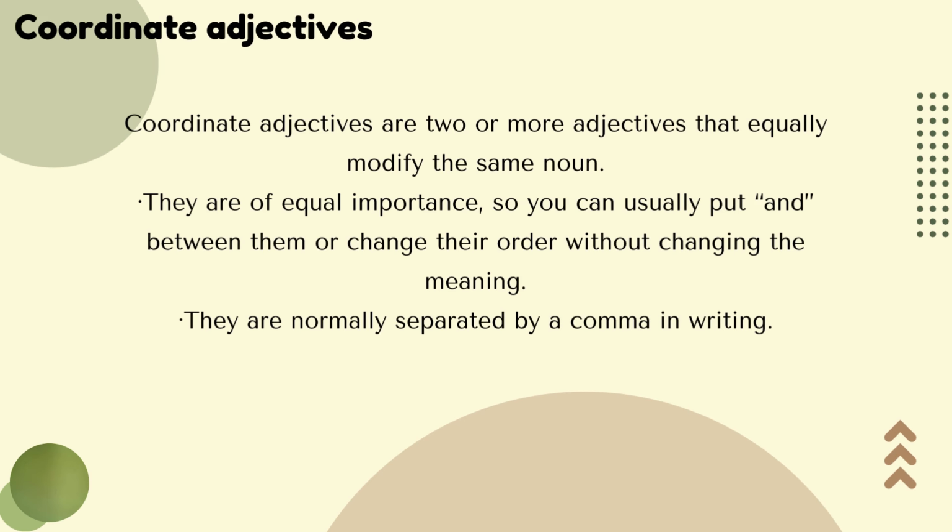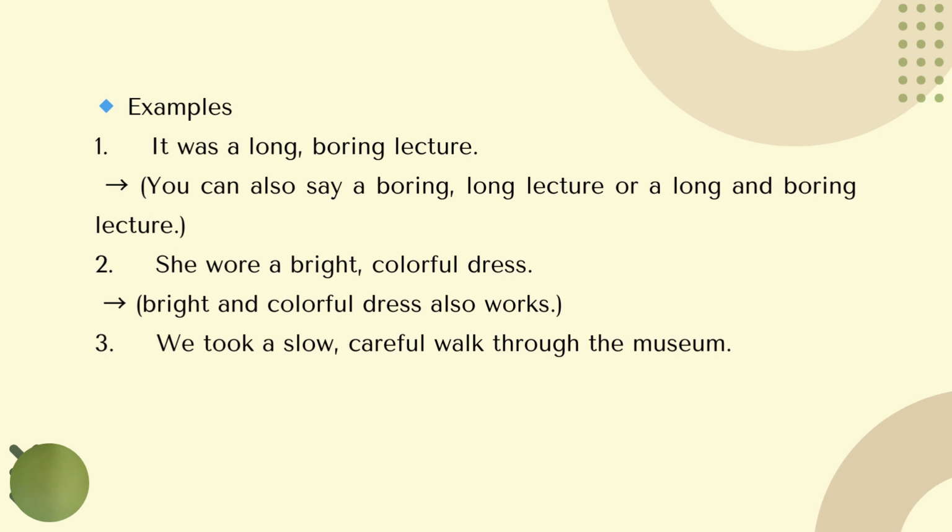If you're still confused, let me give you an example. So, for example, it was long, boring lecture. You can say boring, long lecture or long and boring lecture. So you can use a comma, you can use an and, if you change the position between long and boring, there will be no change in the meaning of the sentence. So that's what you call coordinate adjectives.